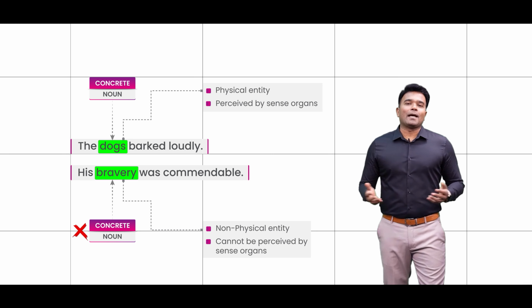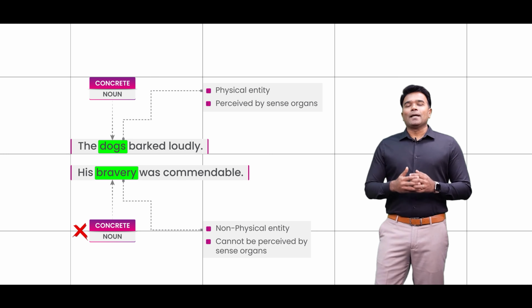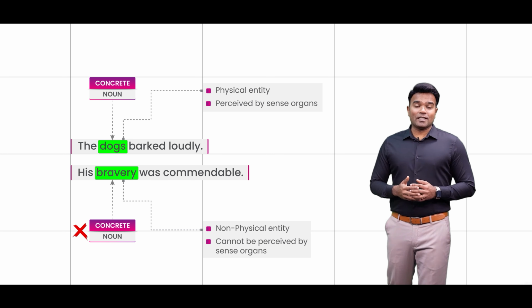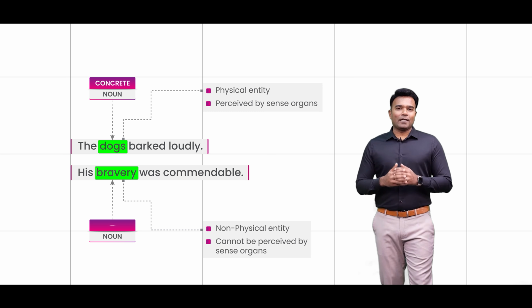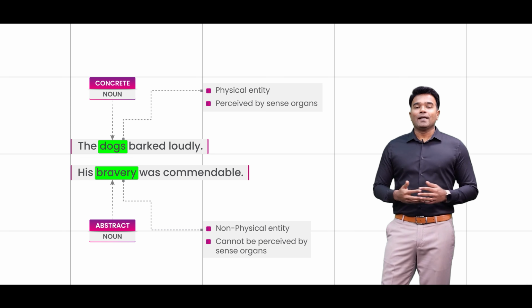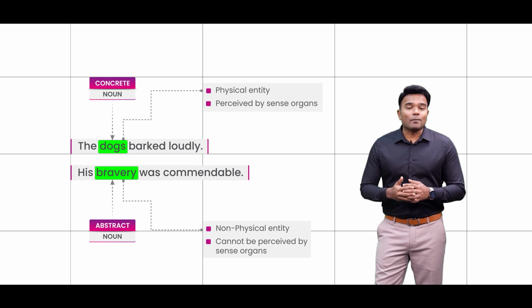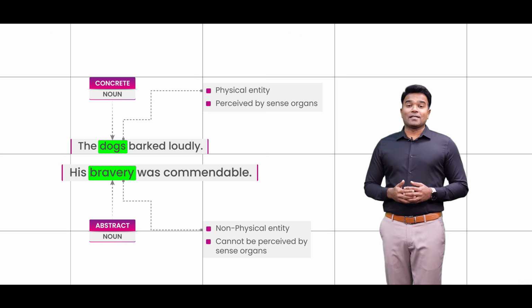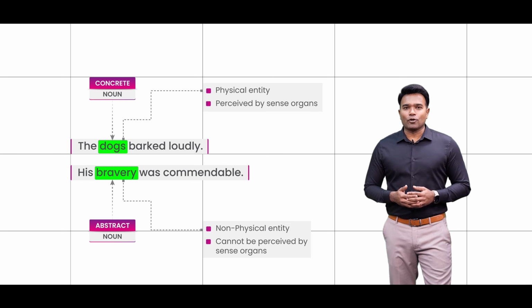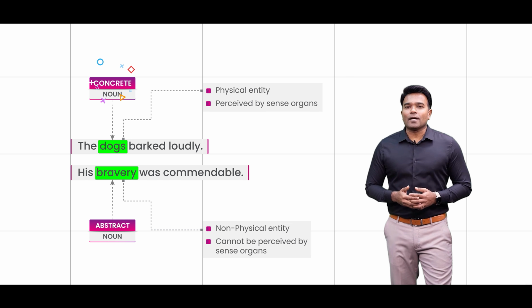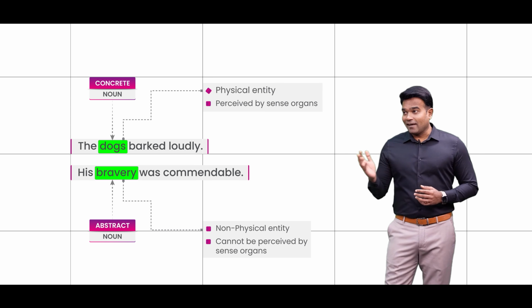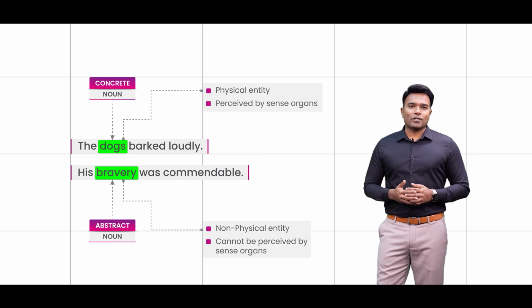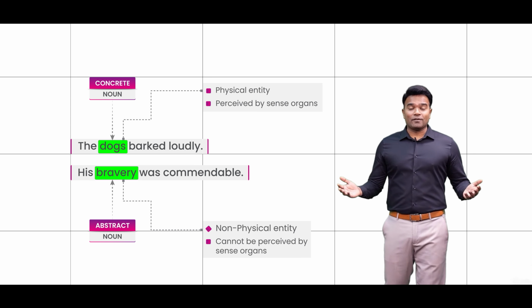In fact, it is an abstract concept or an abstract idea which indicates that the person indeed has that quality of braveness, and hence bravery is categorized as the abstract noun in English. So, I am sure that through these two sentences, you have broadly been able to understand that concrete nouns happen to be such nouns that have a physical existence, whereas the abstract nouns happen to be such nouns that do not have a physical existence.